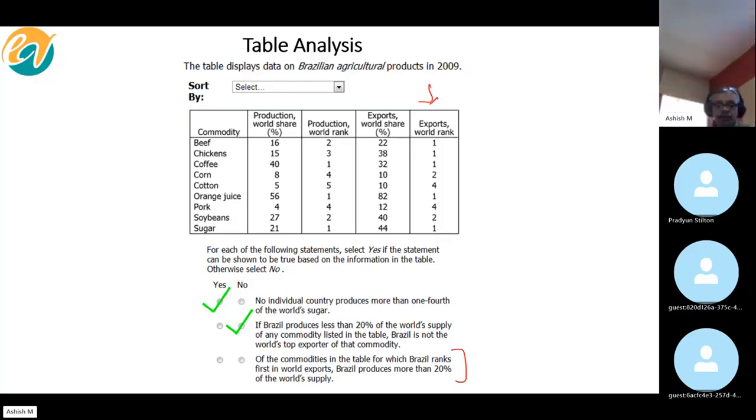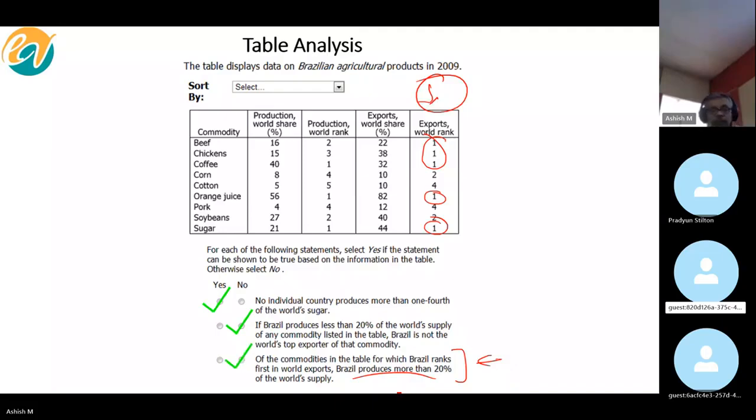Yes, guys, of the commodities in the table for which Brazil ranks first in the world's exports. So obviously you will sort on this. So you would know for which commodities Brazil is first in world exports. Then it says for all those for which Brazil ranks first in world's exports, Brazil produces more than 20% of the world's supply.